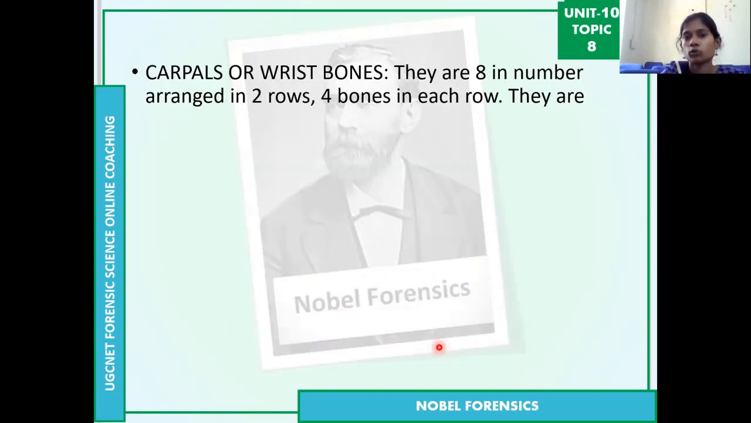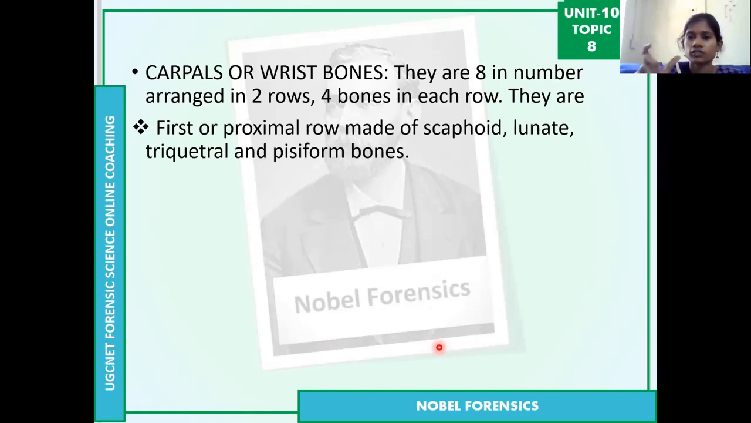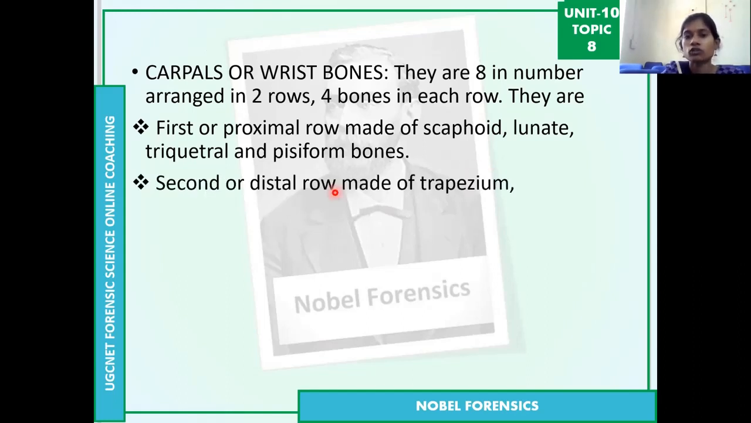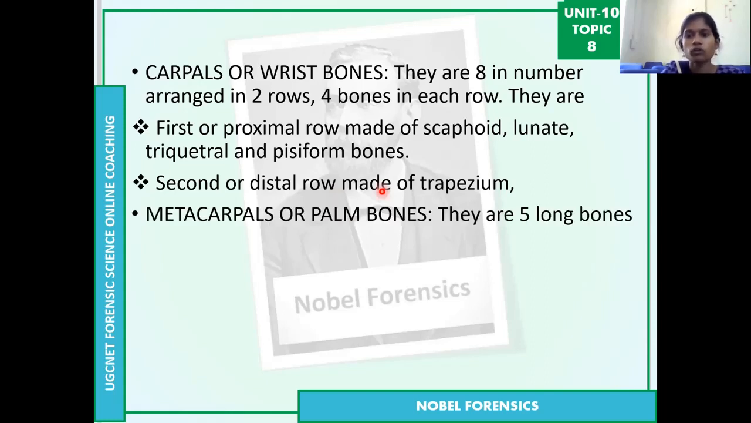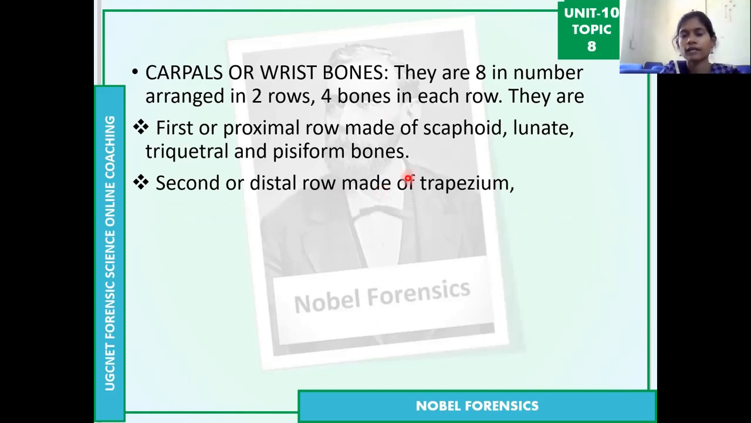The names are important here for these 8 bones. In the first, proximal row, there are the scaphoid bone, lunate bone, triquetral bone, and pisiform bone. In the second row there are the trapezium, trapezoid, capitate and hamate bones. So these are the carpal, or wrist, bones: scaphoid, lunate, triquetral, pisiform, trapezium and trapezoid.